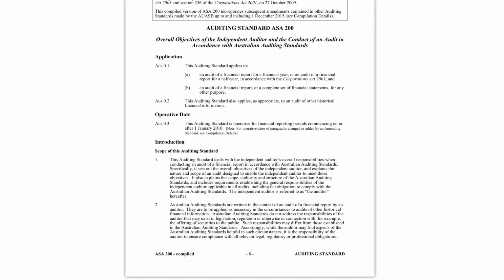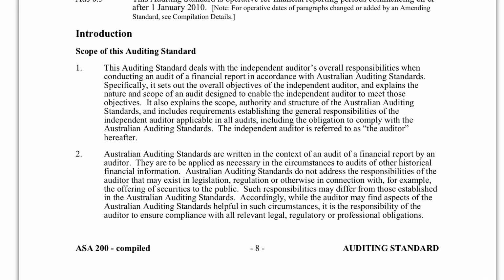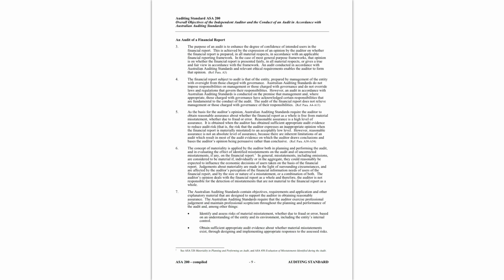So let's go into the scope. And the scope is really important because this is really what this standard is all about. So it says that here we're looking at overall responsibilities when conducting an audit of the financial report. So this is really that setting the scene for what an audit is. And this is really the foundation or the description of the audit. So there's some information there about the audit of a financial report in those paragraphs, but let's go to requirements,